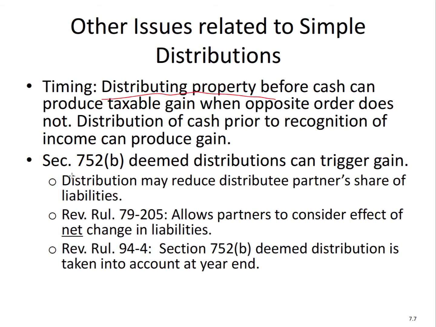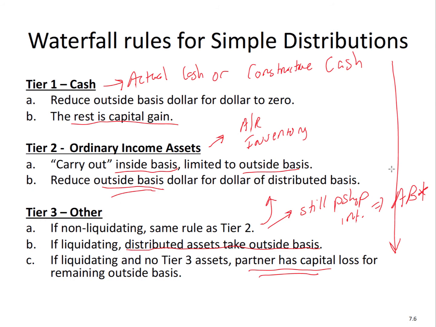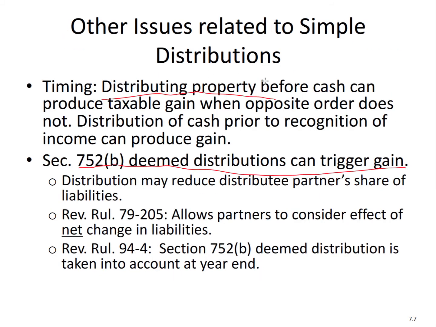And again, Section 752(b), deemed distributions of cash, can trigger gain. So going back to the previous slide, actual cash or constructive cash. The Tier 1 cash includes actual or constructive cash, the constructive cash being relief of liability, which is a deemed distribution and can trigger gain.